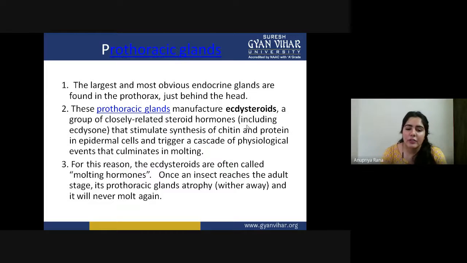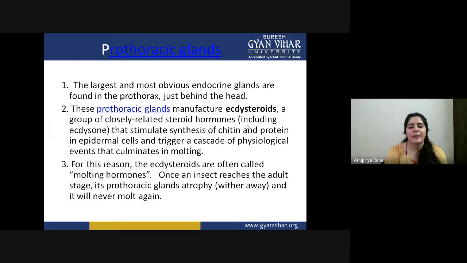For this reason, the ecdysteroids are often called molting hormones. So whatever hormones are manufactured by the prothoracic gland, we can also call molting hormones. These are important hormones present inside insects. Once the insect reaches the adult stage, its prothoracic gland atrophies, withers away, and it will never molt again.